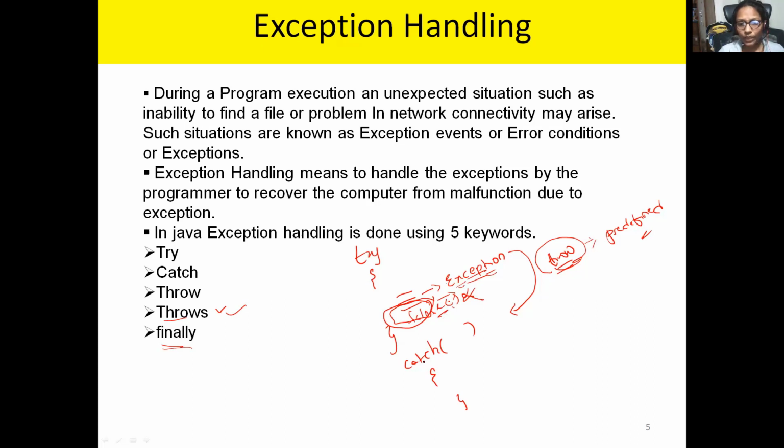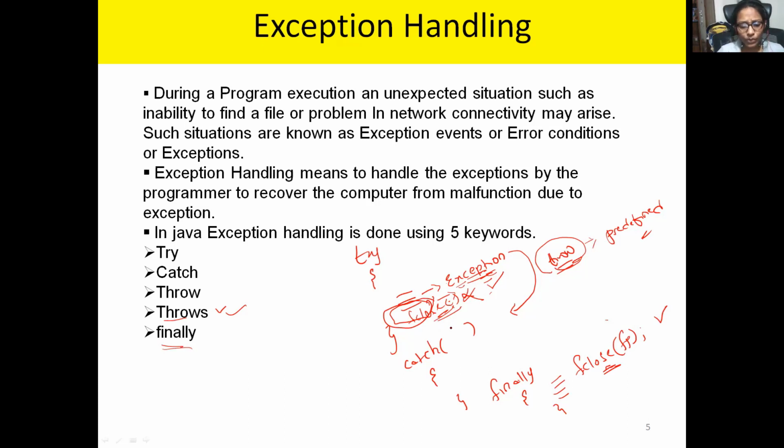Now in that case, what can we do? After catch, you can write a block called finally. In this, you can write any important statements which you want to execute after the exception. So even if you got the exception, you can close the file within the finally block. Whether you get the exception or not, the statement will be executed, right? If you get the exception, luckily we can close this file. If you don't get the exception, here only the file will be closed. So that is the importance of the finally keyword.